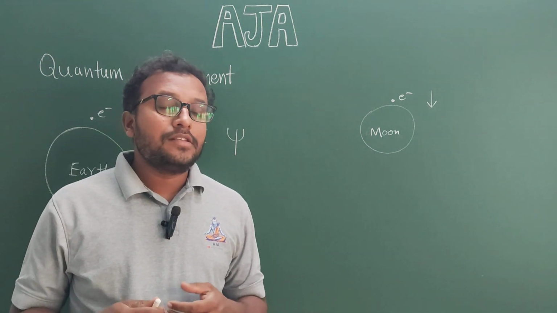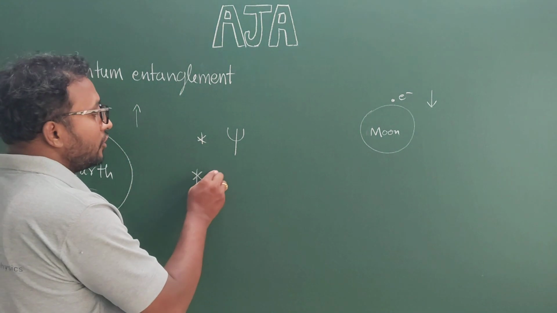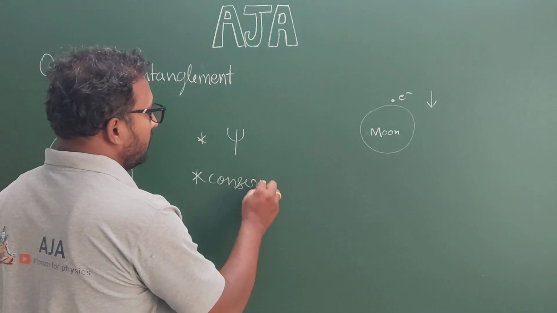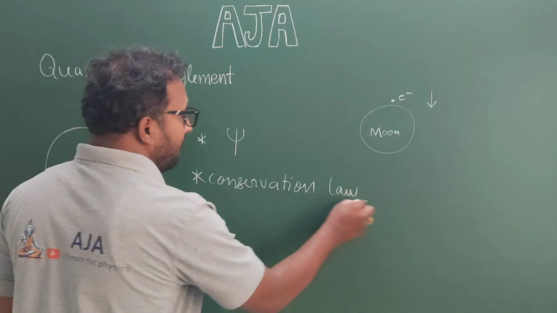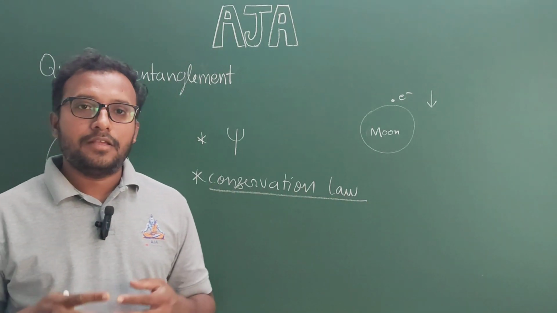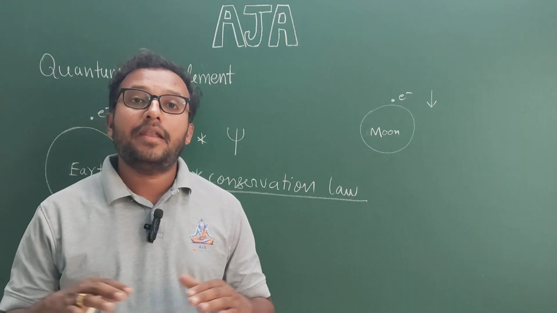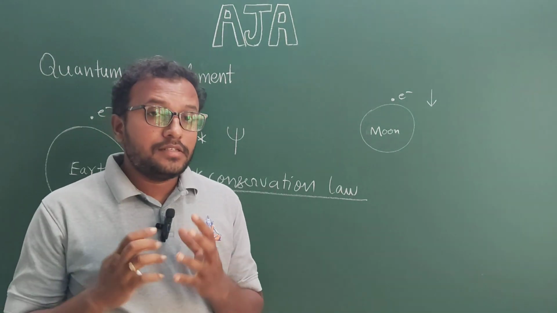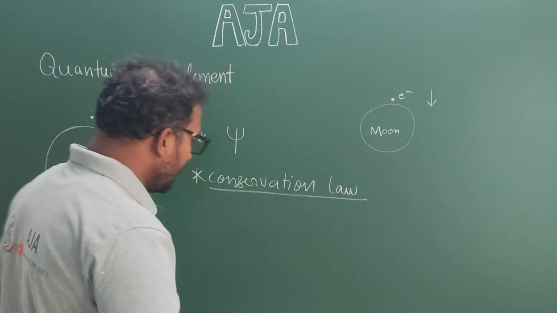You know what causes this entanglement? The main reason is conservation laws. Conservation laws are very important here. In physics, certain properties like spin, momentum, and energy must always remain balanced. Let's understand these conservation laws by taking one simple example.